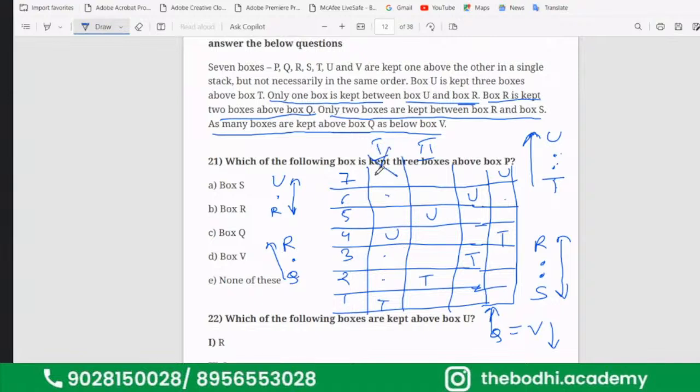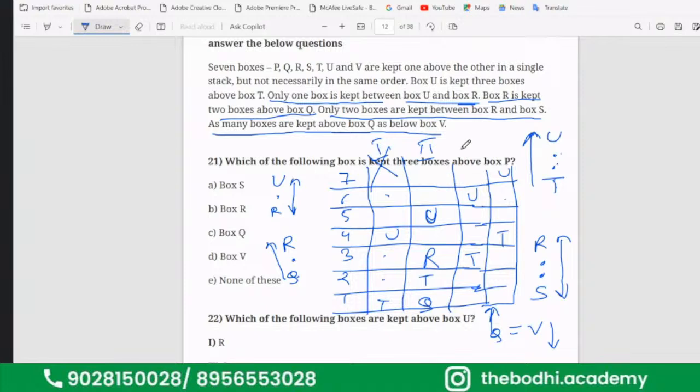So in this case, nowhere can I place R, because it is given that box R is kept 2 boxes above box Q. Correct. Now, I can take R here in the second case. If I take R here, then in place of U, Q has to come, but that's not possible. So R I have to take here and Q will come here like this.